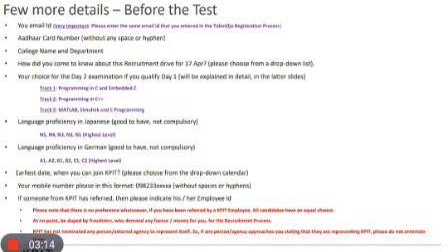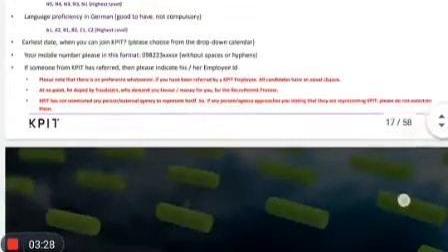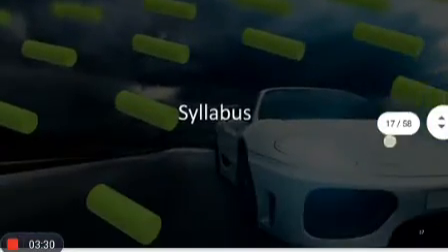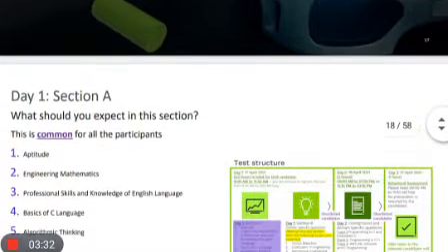Here you can see the detailed information about the test, and all the requirements you have to carry to take up the test: Aadhaar card, college name, department, everything has to be clearly mentioned in the test. They will give a form, and you have to mention it in that.